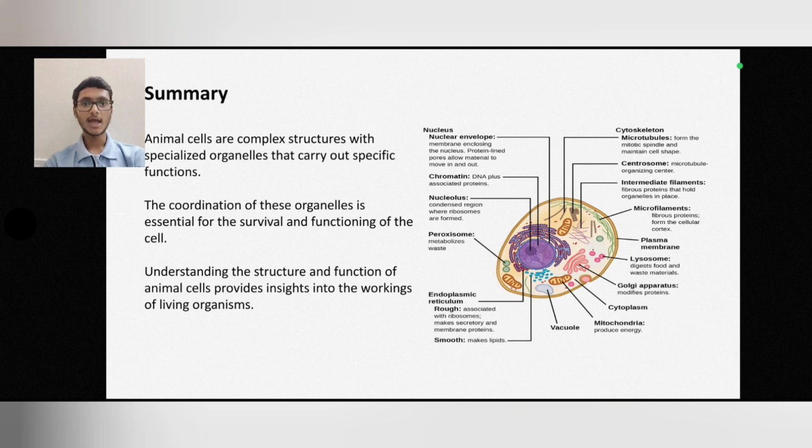Finally, animal cells are complex structures with specialized organelles that carry out specific functions. The coordination of these organelles is essential for the survival and functioning of the cell. Understanding the structure and function of animal cells provides insights into the workings of living organisms. So these are some structure and functions of an animal cell.